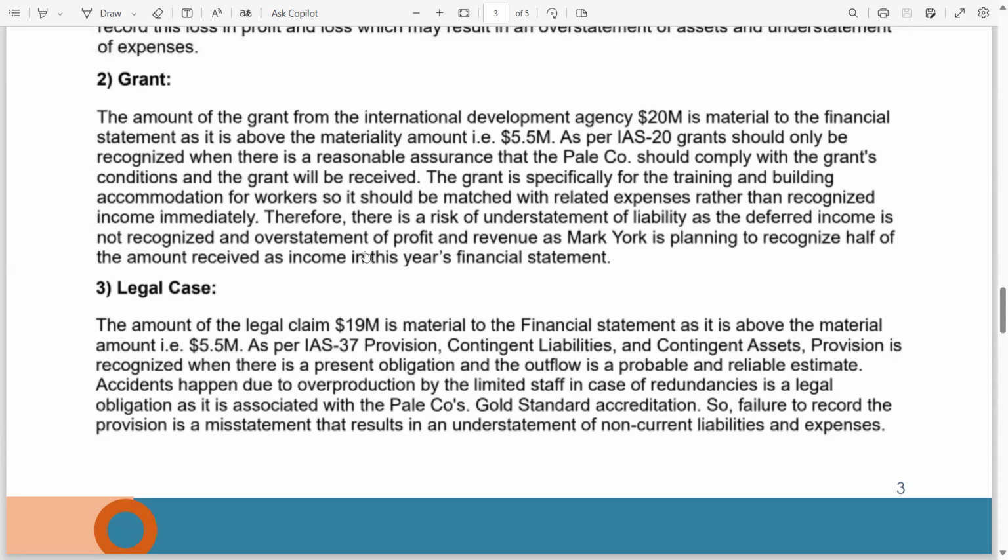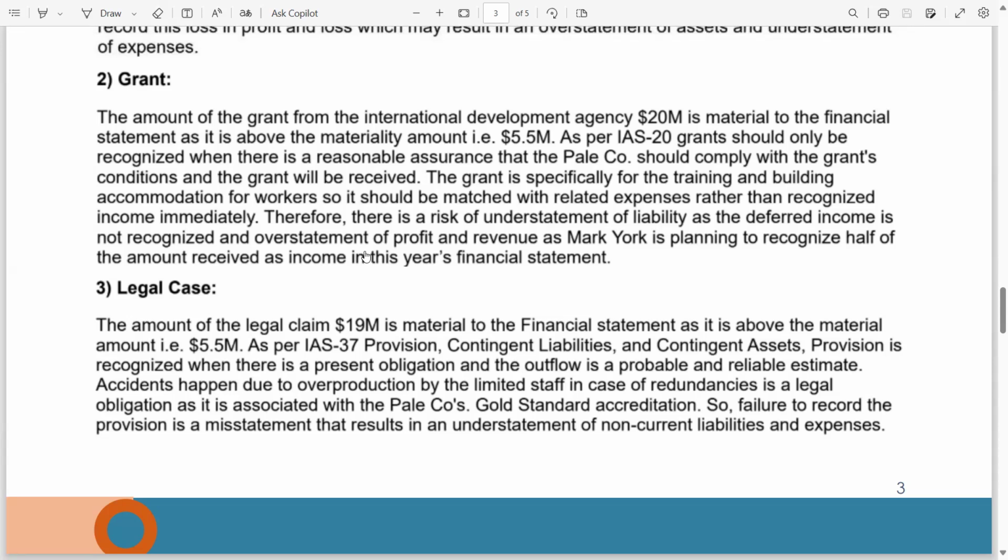Accidents happen due to overproduction by limited staff, in case of redundancies a legal obligation arises as it is associated with Pale Company's gold standard accreditation. Now everything is interlinked with each other.